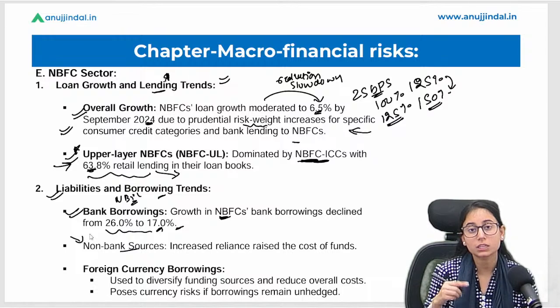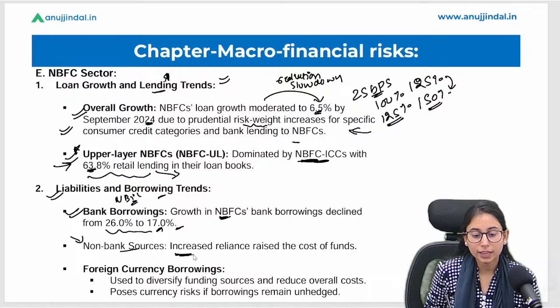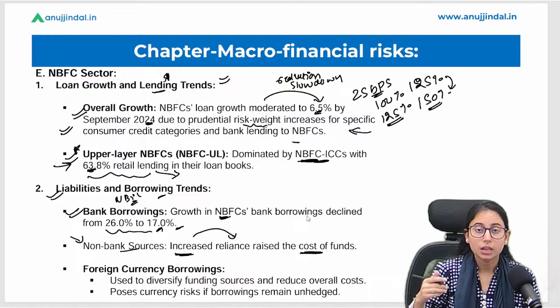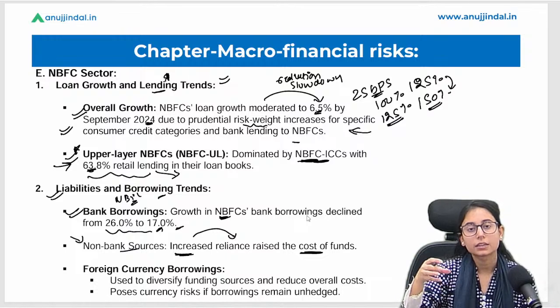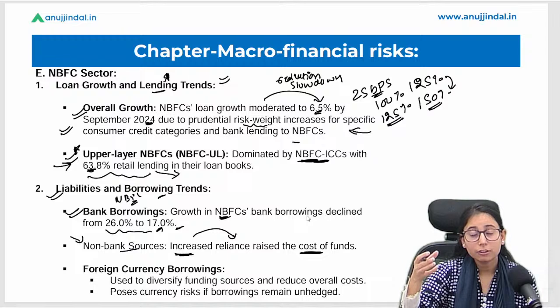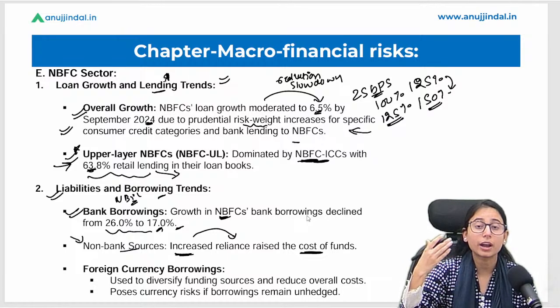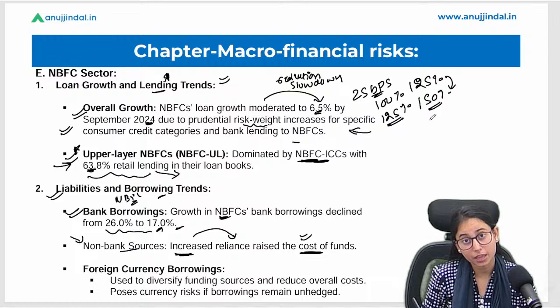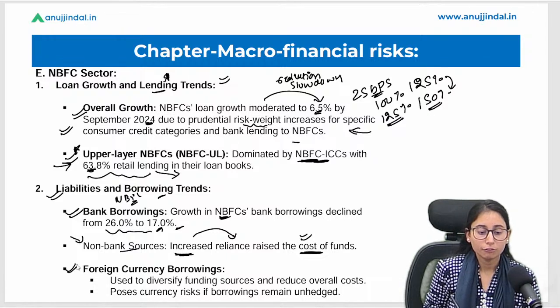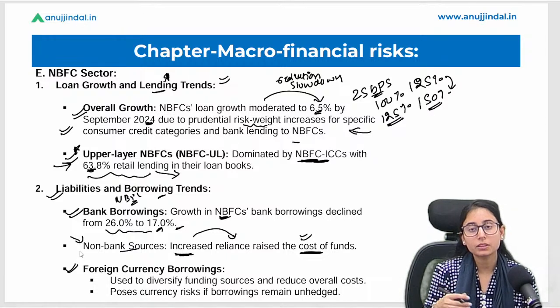Non-bank sources, that means the funds that are being raised by the NBFCs through the financial market, through commercial papers or certificates of deposit, we can see that there is an increased reliance on such sources, which is increasing the cost of funds. Banks and NBFCs are increasingly using certificates of deposit and commercial borrowings to attract funds from alternative sources. They also have to provide extra rates, and we can see that there has been an increased cost of funds for the NBFCs.